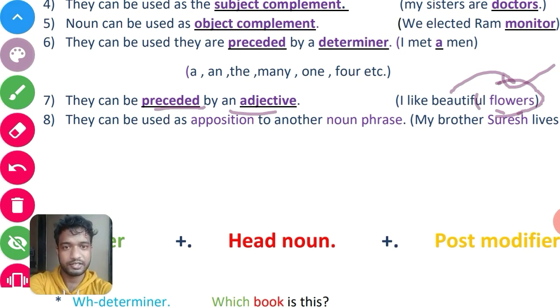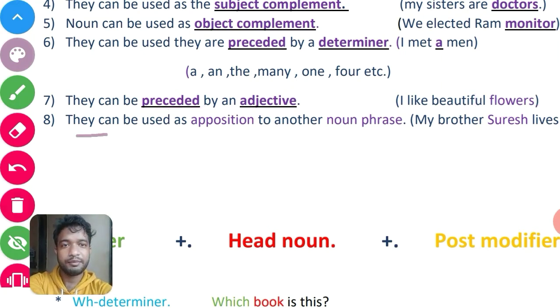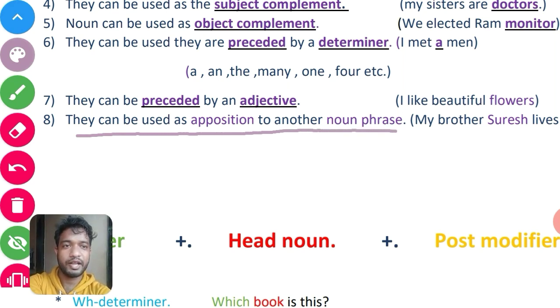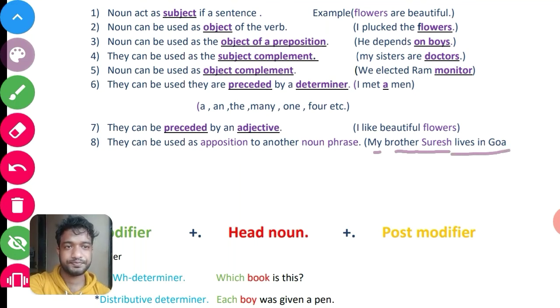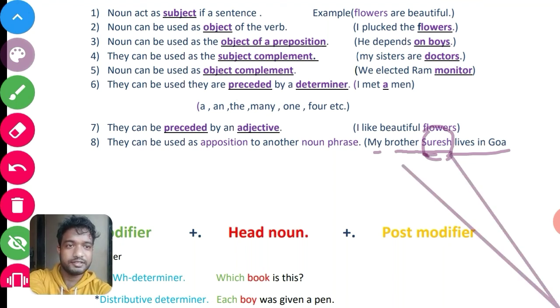Let's see another example. Nouns can be used in apposition to another noun phrase. You can see here: My brother Suresh lives in Goa. Here Suresh is a noun. It is used in apposition to another noun phrase.